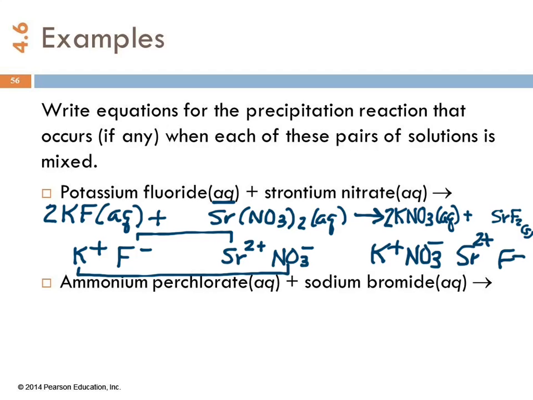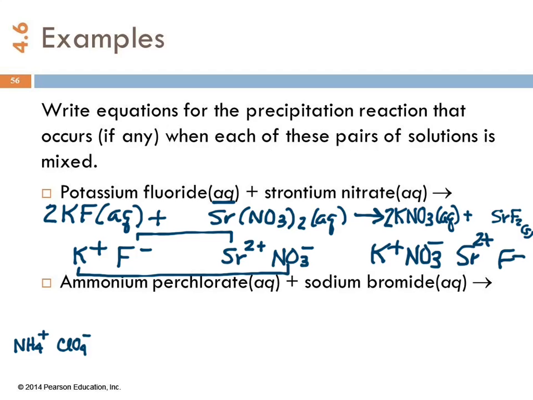Ammonium perchlorate and sodium bromide. So ammonium is NH4, because we memorized that. And what's perchlorate? ClO4 minus 1 charge.